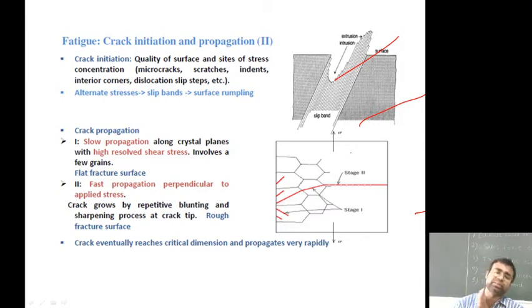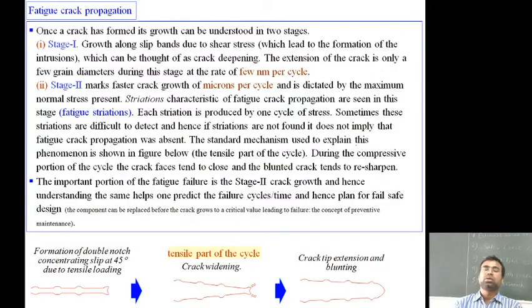So you can see in this figure the slip band and the propagation band from stage 1 and 2, and that is how the progression of the fracture takes place. As we discussed, fatigue crack propagation in stage 1 is growth along the slip band due to the shear stress, which can be thought of as crack dipping. The extension of the crack is only a few grain diameters. During this stage, a few nm per cycle is taking place.